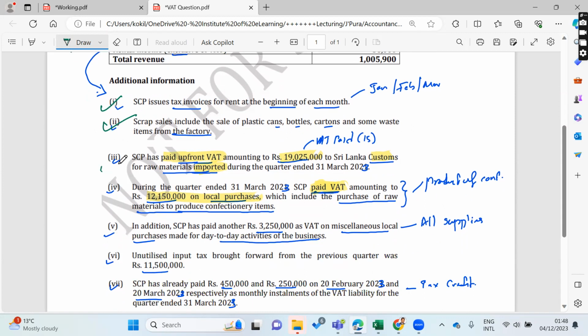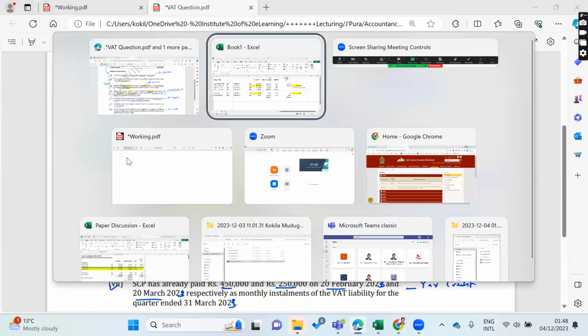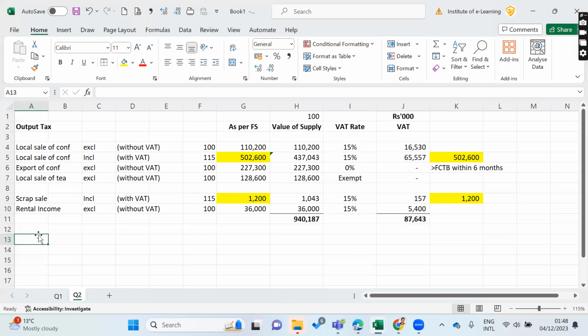Then here the input things. From this part we can consider input tax on customs, input tax paid at the point of customs. So I would say input tax paid, as a deduction, input tax paid on customs, on imports.